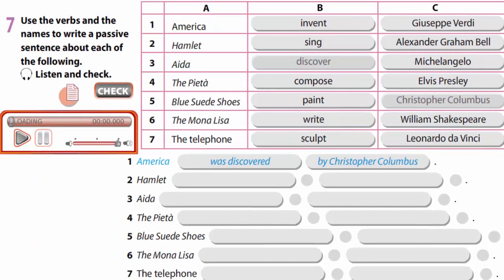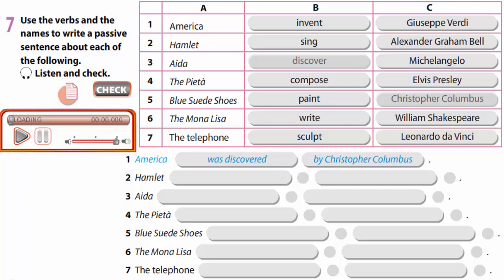In exercise 7, you are to use the verbs and the names to write a passive sentence about each of the following. Look at the columns of the table, listen, and make the sentences. For example, America was discovered by Christopher Columbus. You are to finish this exercise yourselves.